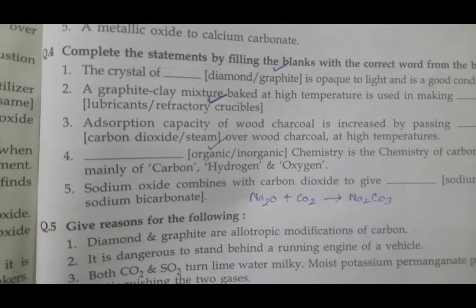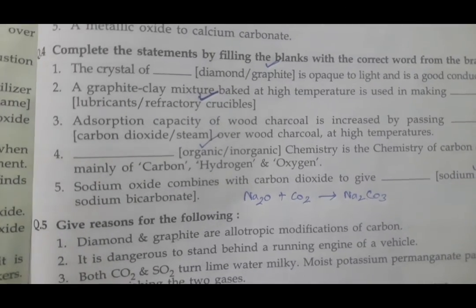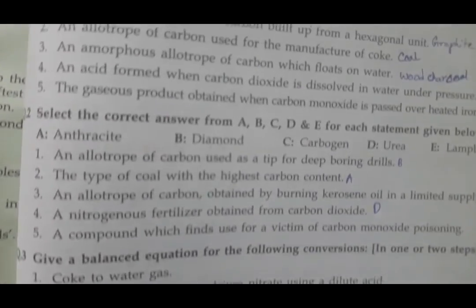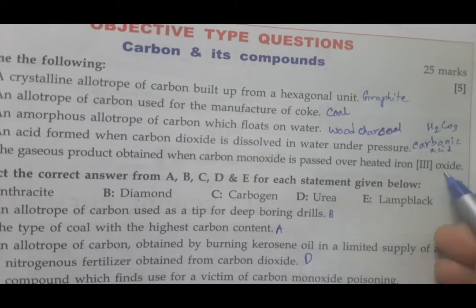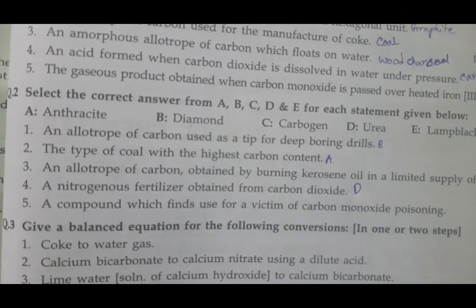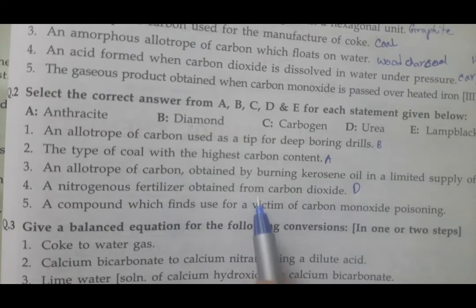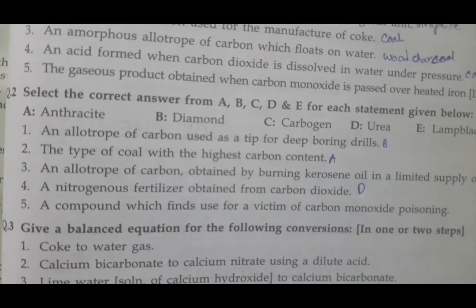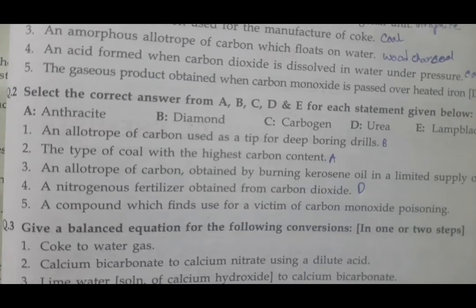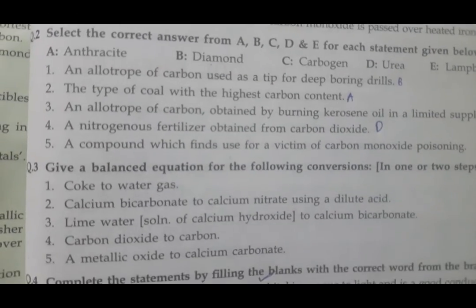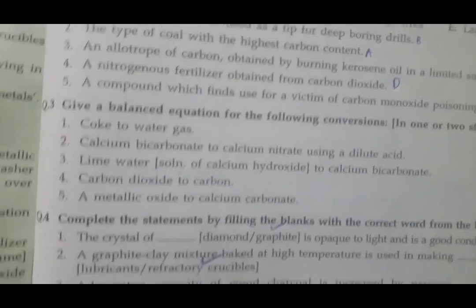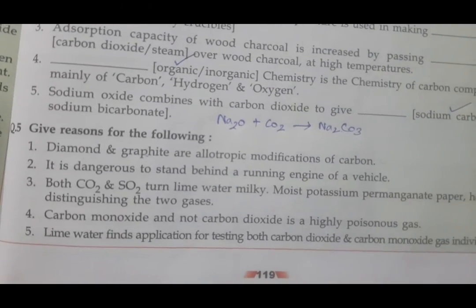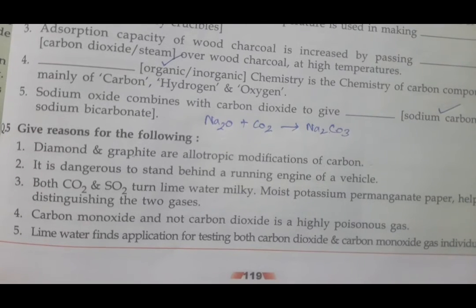So by this we have solved all 5 questions from fill in the blanks so far, and we have finished all. Name the following question: there are 5, but we have finished 4. 5 no need to do out here. Okay. And from the multiple choice questions, we have finished till 4. One more to go, that we'll see later. Hope you understood till here. Now, there are some reactions given out here, students. That we will do at the end after we complete the chapter. So for the time being, no need to do this. And even below that, there are reasoning questions. This also we will do after completing the whole video of this chapter.